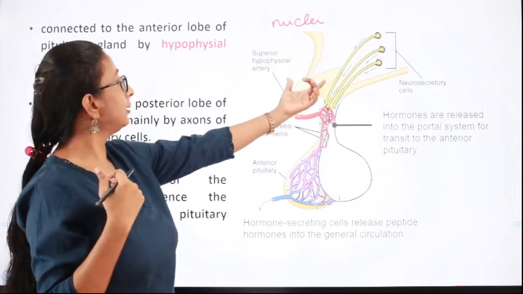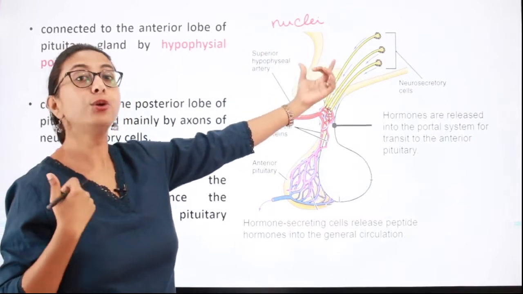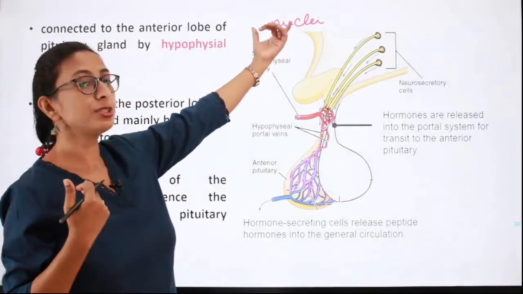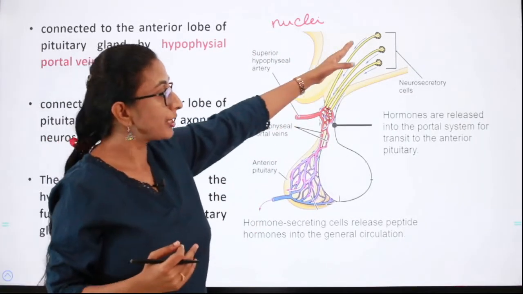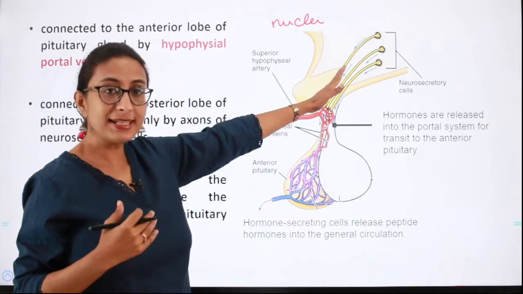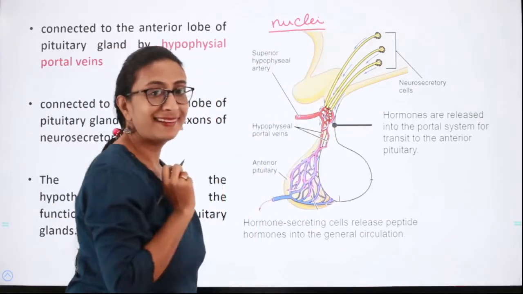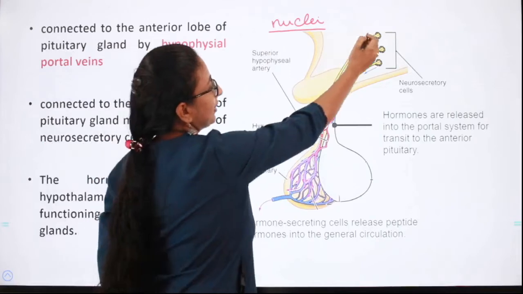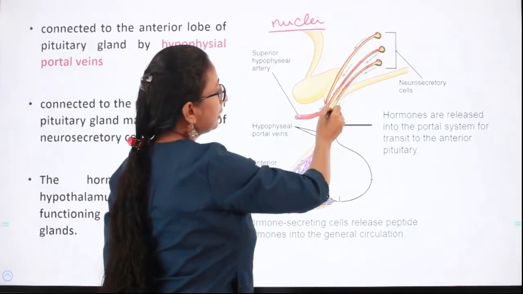Instead of using the term neurosecretory cell, they might use the term nuclei. So please do not get confused. The neurosecretory cells which are present in the hypothalamus are called nuclei. Got it? So these you can see here, these are the neurosecretory cells.